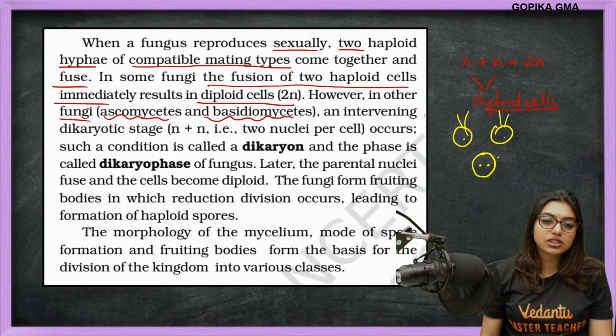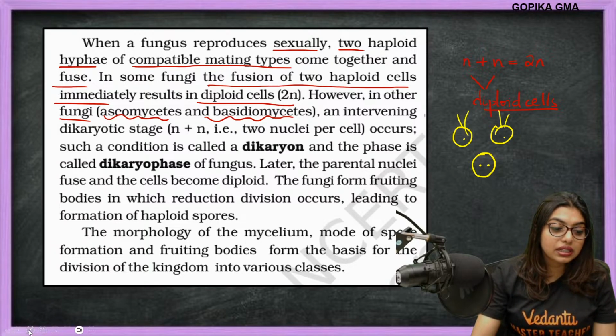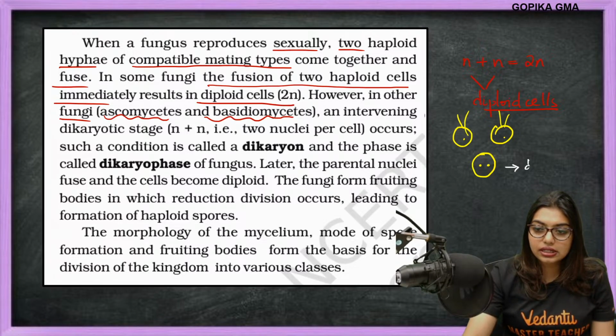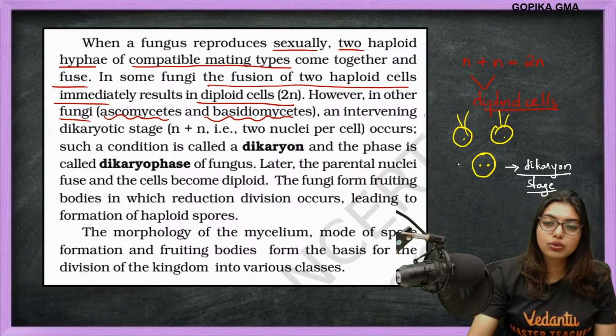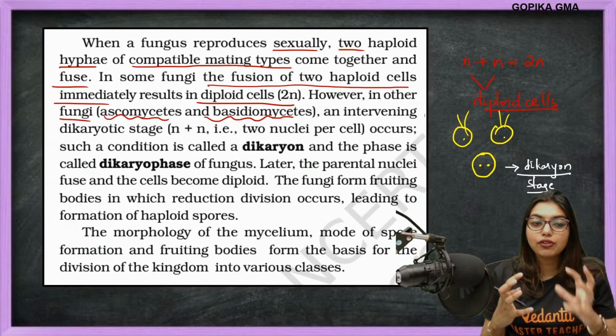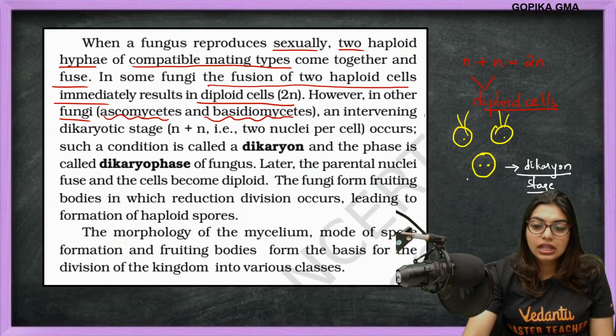This is an intermediate stage, called the dikaryon stage. Both nuclei are not fused with each other; instead they remain separate, forming an intermediate condition called the dikaryon stage, or dikaryophase.